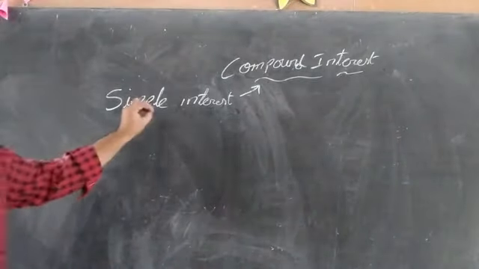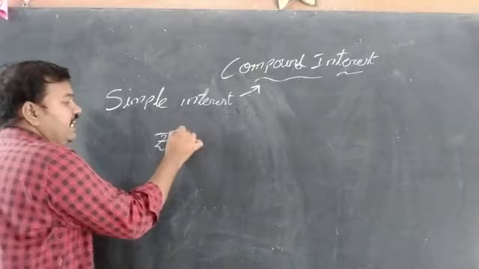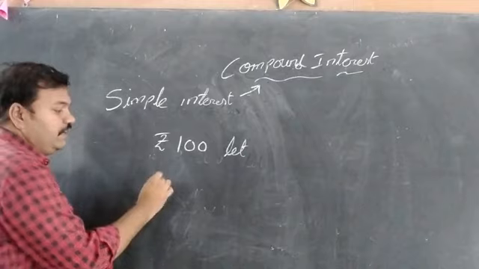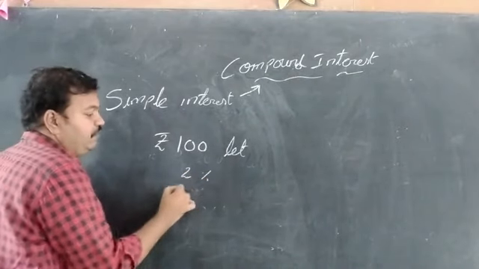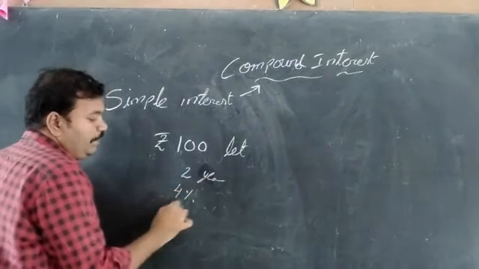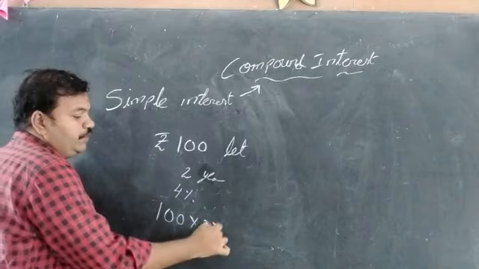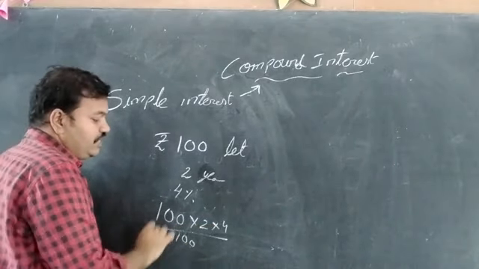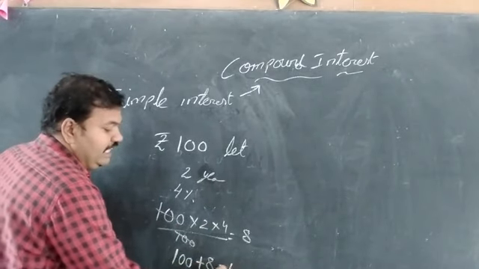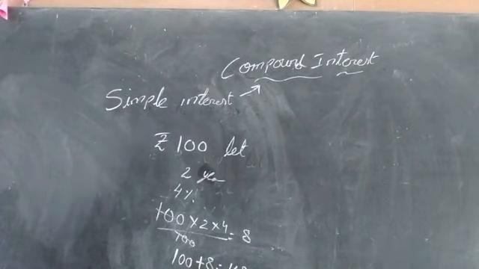What is called compound interest? Simple interest means the money we are taking. Let us take, if I take 100 rupees, in the next year I will give it back. After 2 years, at 4%, 4% means 100 into 2 into 4 by 100. Cancellation, 100 will cancel, 4 twos are 8. I have to give 100 plus 8 is 108 rupees in simple interest. Simple interest means the common interest. That means if I take 100 rupees, I have to pay only 8 rupees extra, that is 108 rupees.